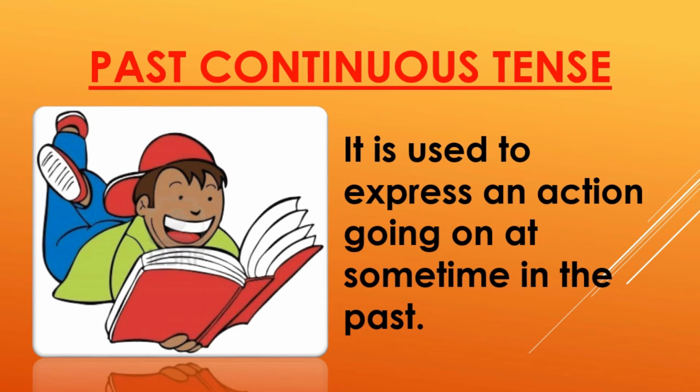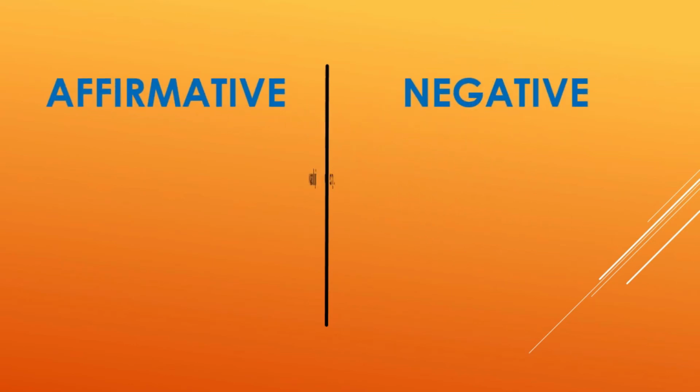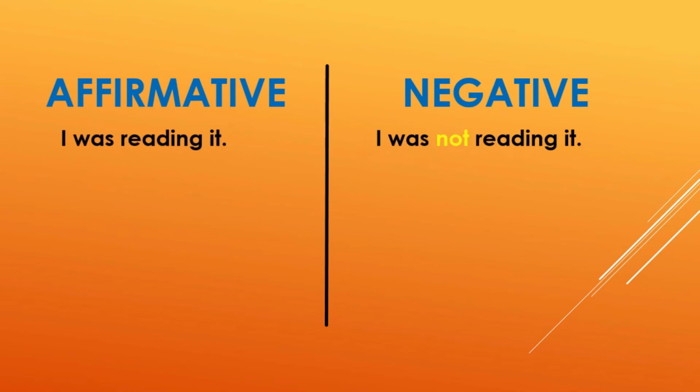Now let us look at some examples of the past continuous tense. Again, we have two kinds, the affirmative and the negative. "I was reading it, I was not reading it." So how do we construct the sentence? We shall first use the be verb, that is either "was" or "were," according to the subject, followed by the ing form of the verb. And in case of negative, only "not" is added after the auxiliary verb.